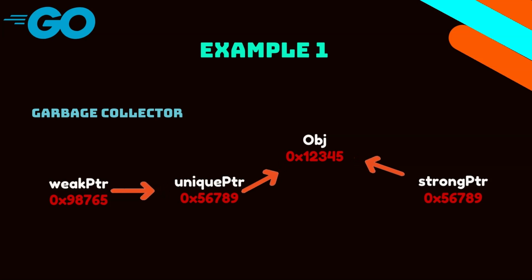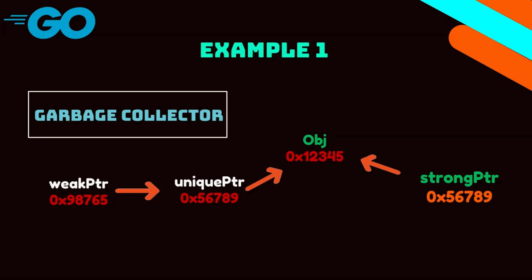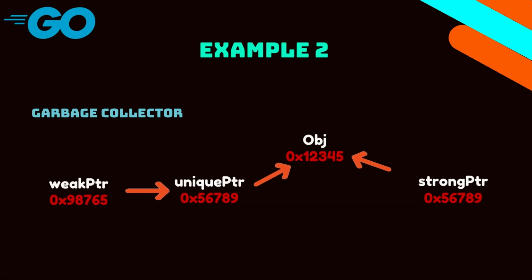So you can see that all of them have their own memory addresses, and once the garbage collector sees that at any point of time the object is being used, it sees that there is a strong reference to the object via the strong ptr variable. It is safe, so it keeps the object memory as it is, and it doesn't touch any of the parts. That's why the unique pointer will still point to the object, and that is how the weak pointer will return the memory address of that object.